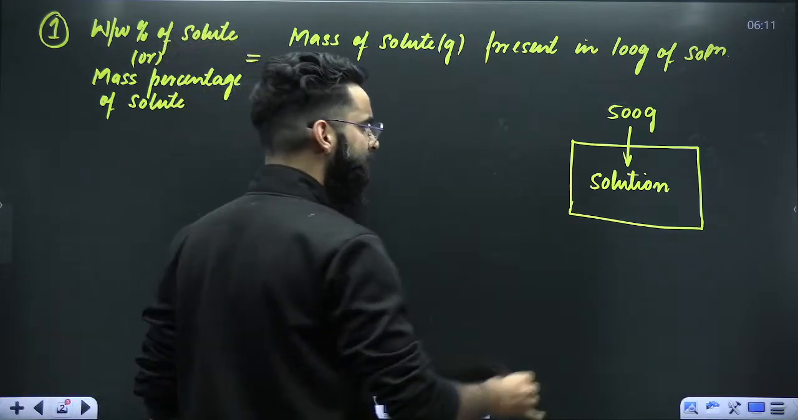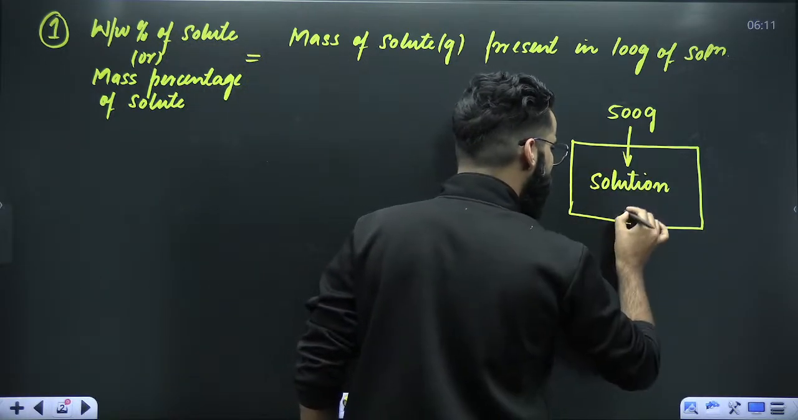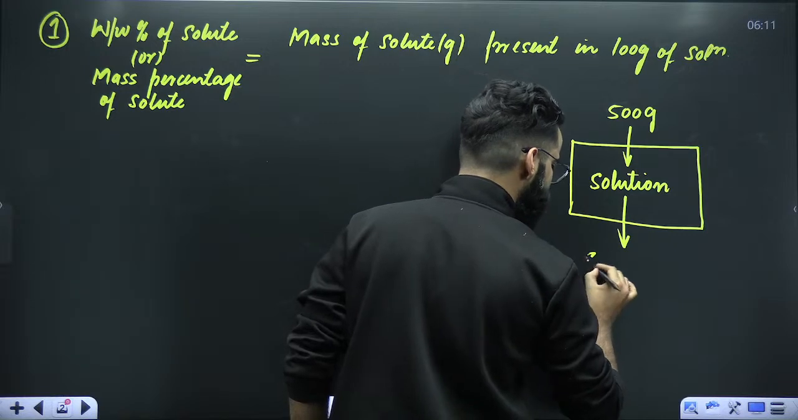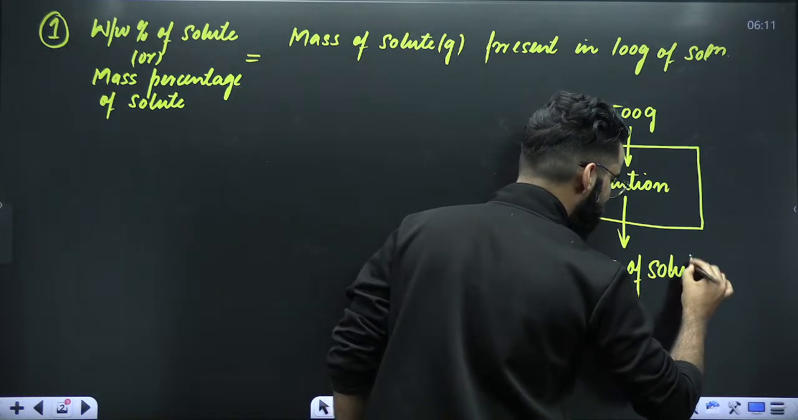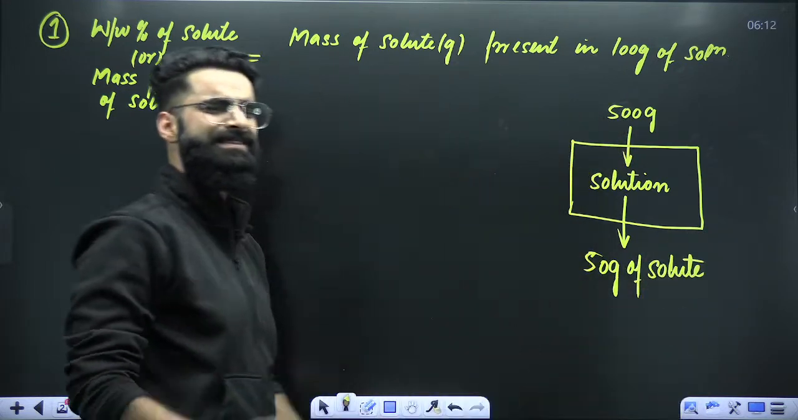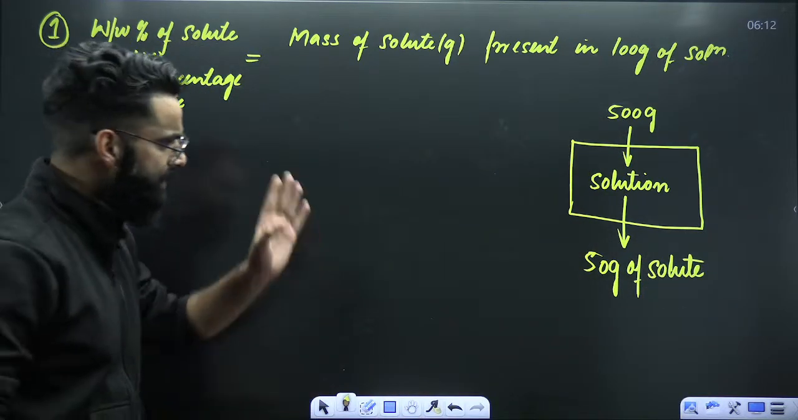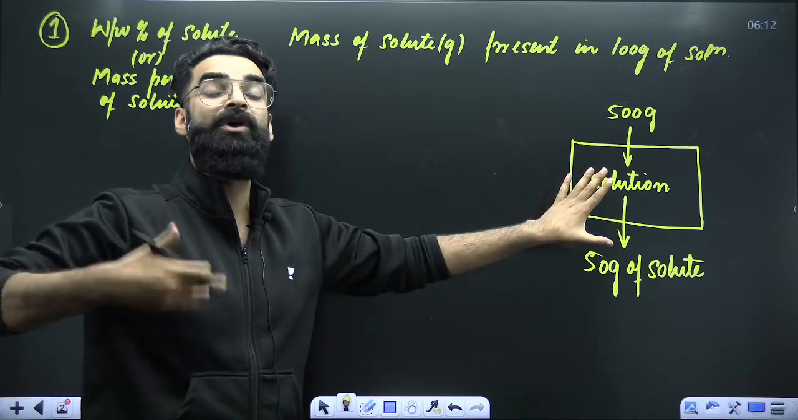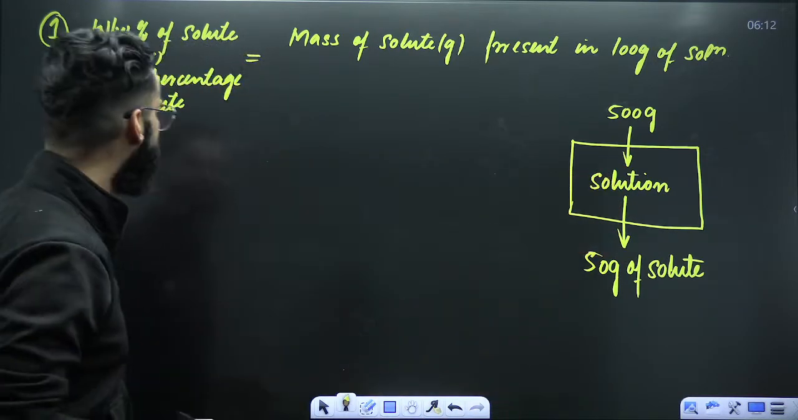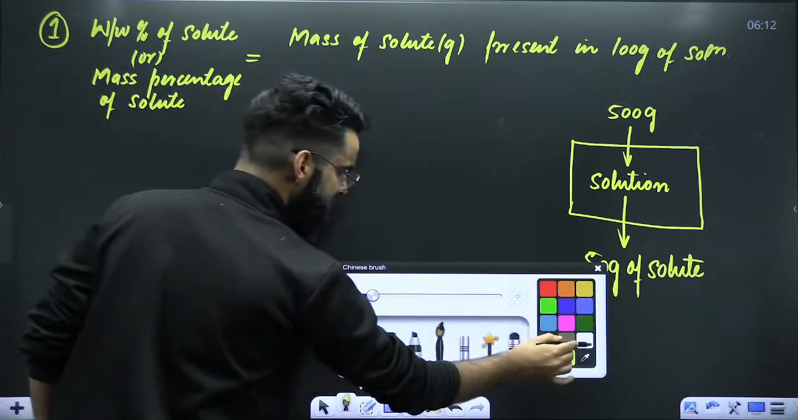Let's assume that in 500 grams of solution, there are 50 grams of solute. This is something which I'm assuming. Now, whatever I'm assuming, I'm going to write the same thing in the form of a statement. How exactly? I'm going to write something like this.